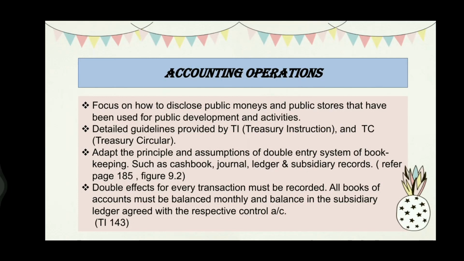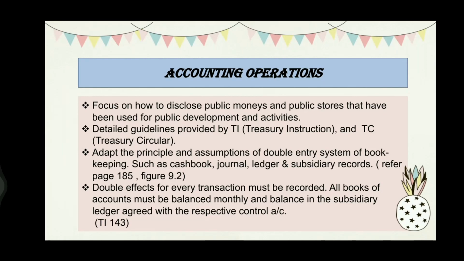Next, we proceed with accounting operation. Focus on how to disclose public monies and public stores that have been used for public development and activities. Detailed guidelines provided by TI, Treasury Instruction, and TC, Treasury Circular. Adapt the principle and assumption of double entry system of bookkeeping, such as cash book, journal, ledger, and subsidiary records. You guys can refer to this on page 185, figure 9.2.